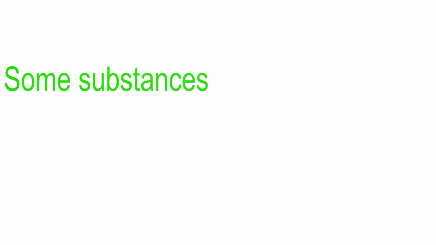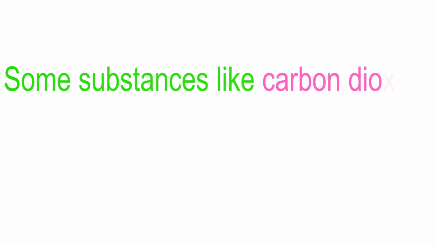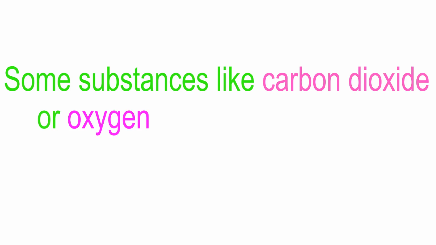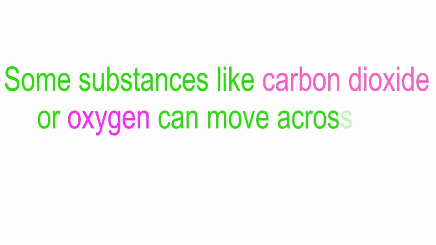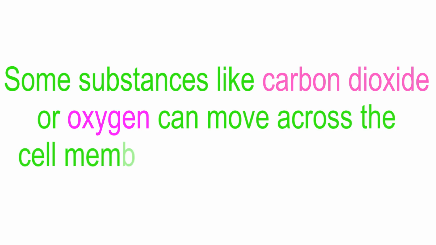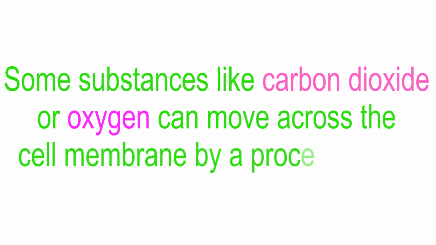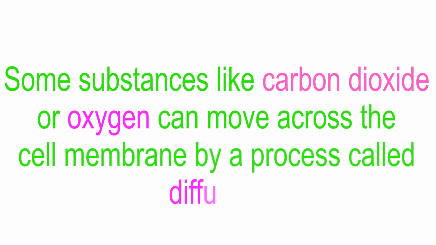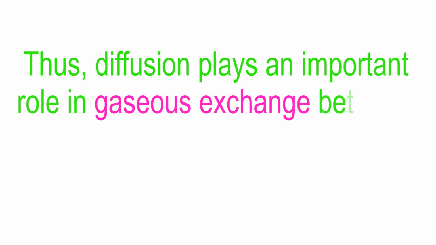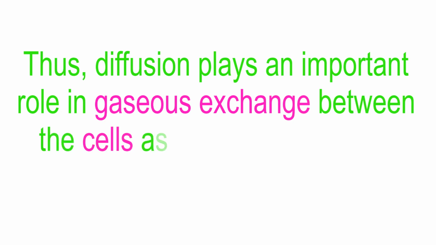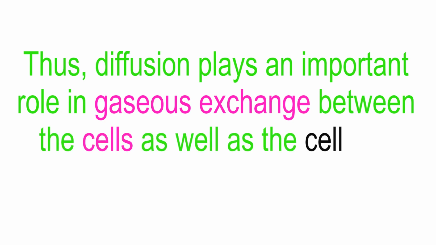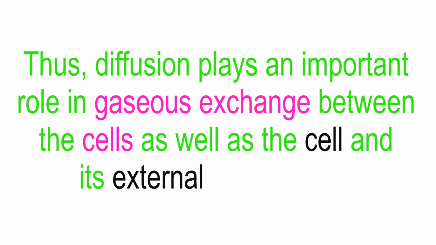Some substances like carbon dioxide or oxygen can move across the cell membrane by a process called diffusion. Thus, diffusion plays an important role in gaseous exchange between the cells as well as the cell and its external environment.